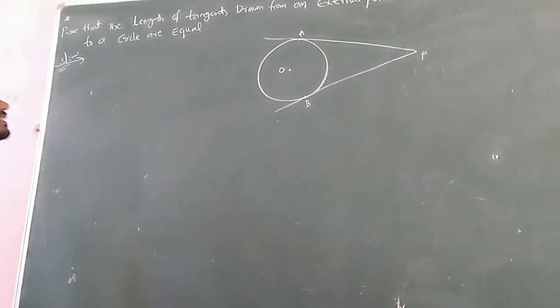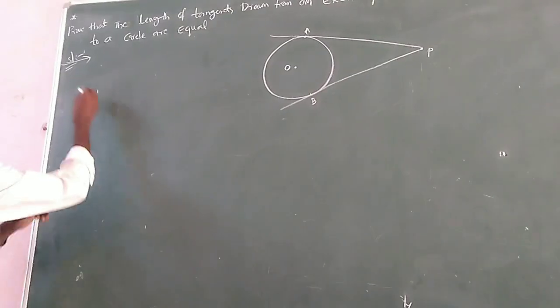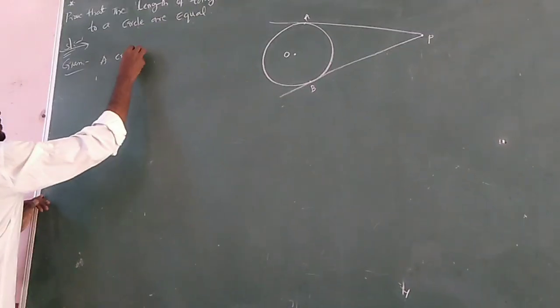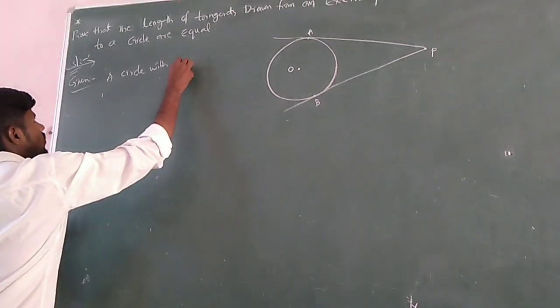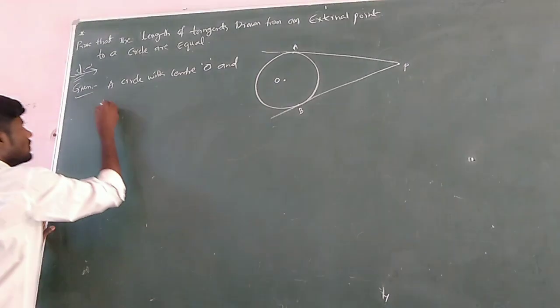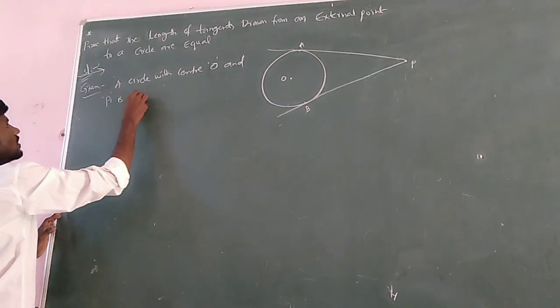So let us see here. What is given? A circle with center O, and P is an external point.